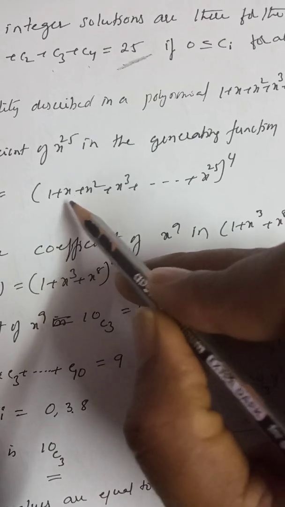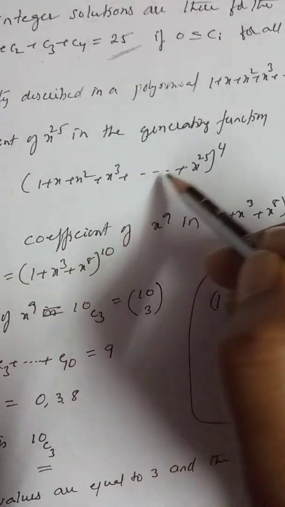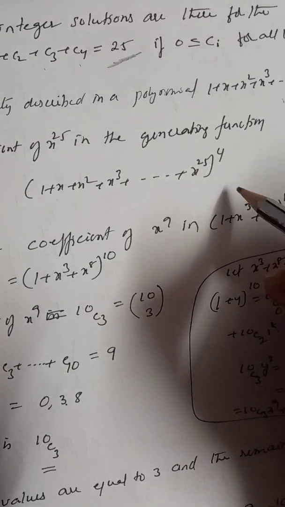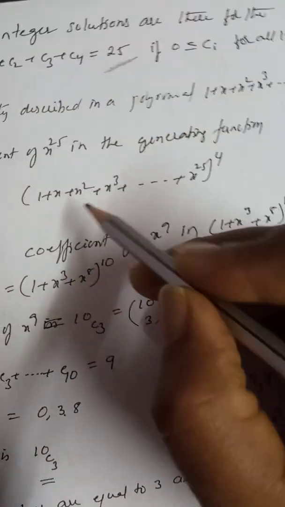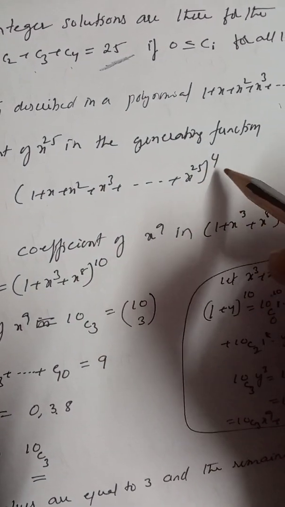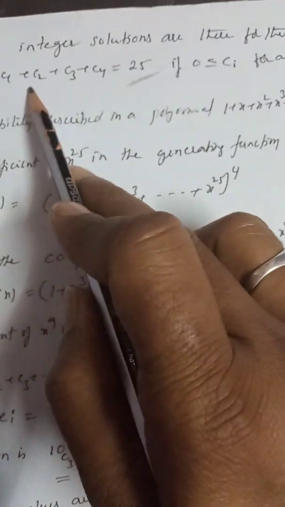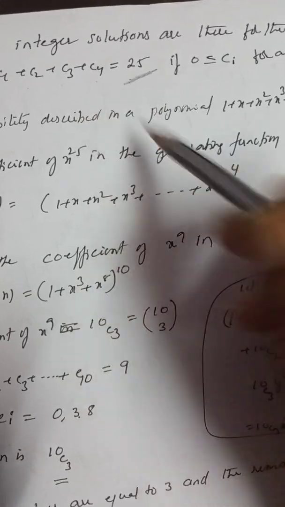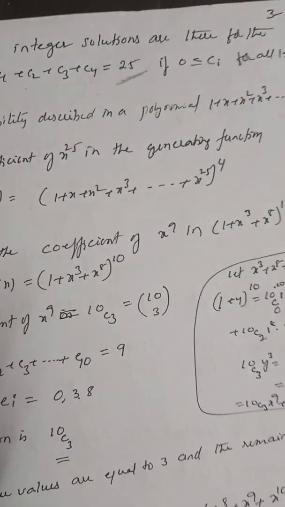Therefore the function f of x is equal to 1 plus x square plus x cube plus so on plus x to the power of 25, into same expression 4 times. That means you will get 1 plus x square plus x cube plus so on x to the power of 25 whole to the power of 4, right? Here 4 components means power 4 you will get. Here if the components are 6, then here power 6 you will get.